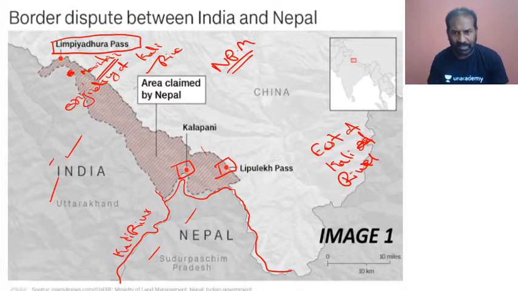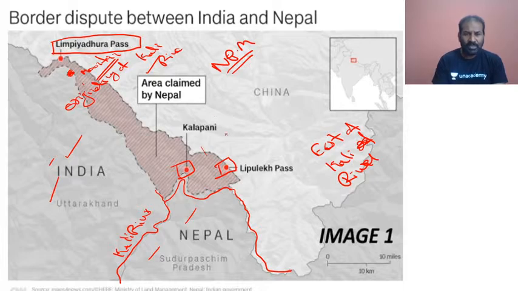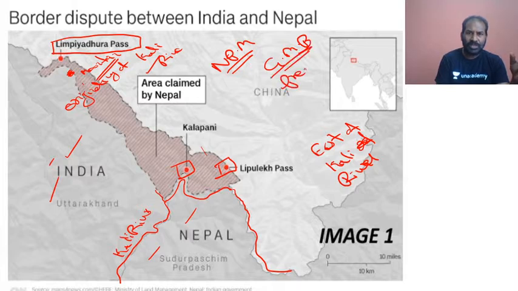I think you all are getting it. So I've taken this for the benefit of the civil servant aspirants so that the pictorial representation is firmly fixed in your mind, so that if a map-based question is given in the prelims, you will be very comfortable answering it. So Limpiyadhura is here, Kalapani, and then Lipulekh Pass.